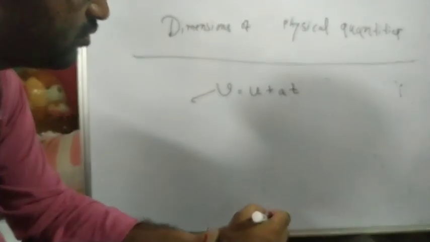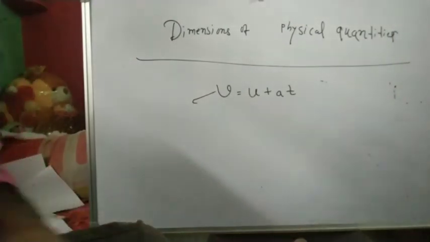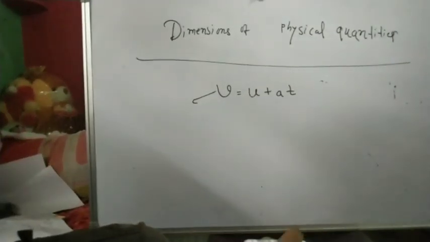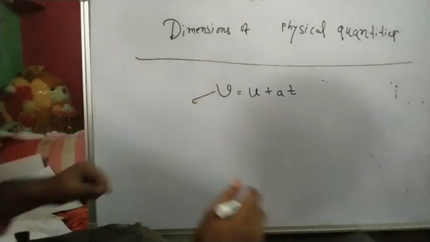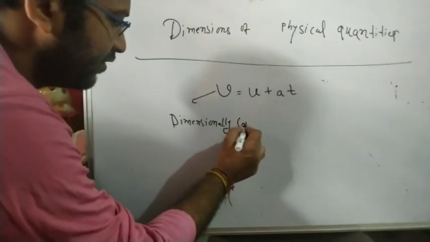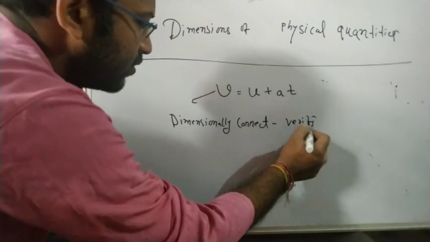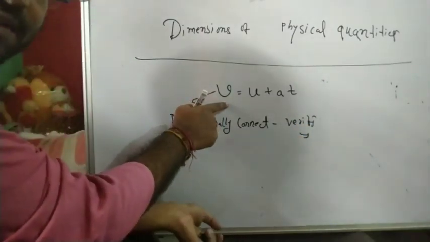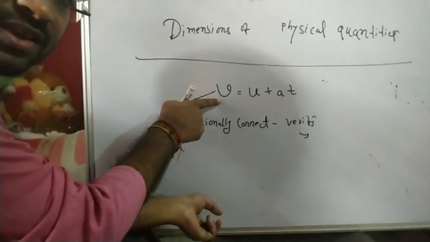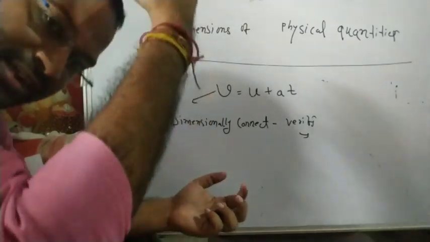That is v equal to u plus at. Now this has to be dimensionally correct. Let's verify. First the left hand side: this is the final velocity, so it is a velocity.